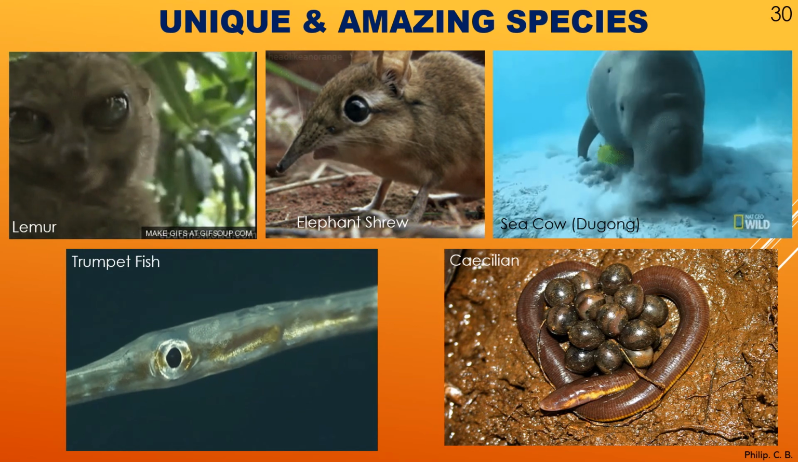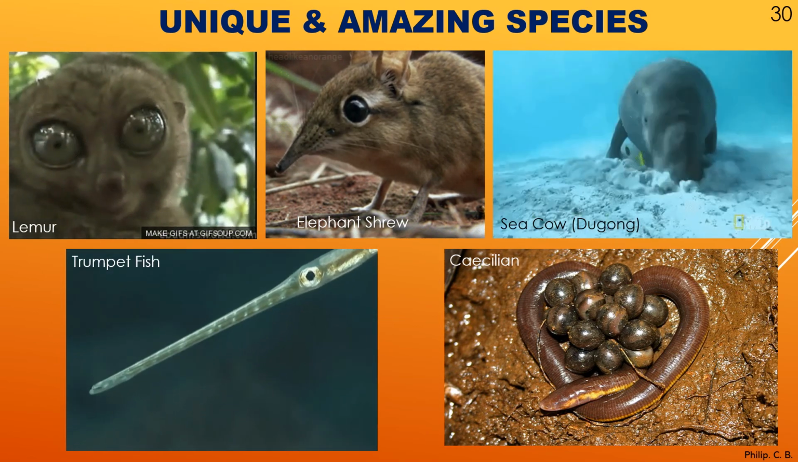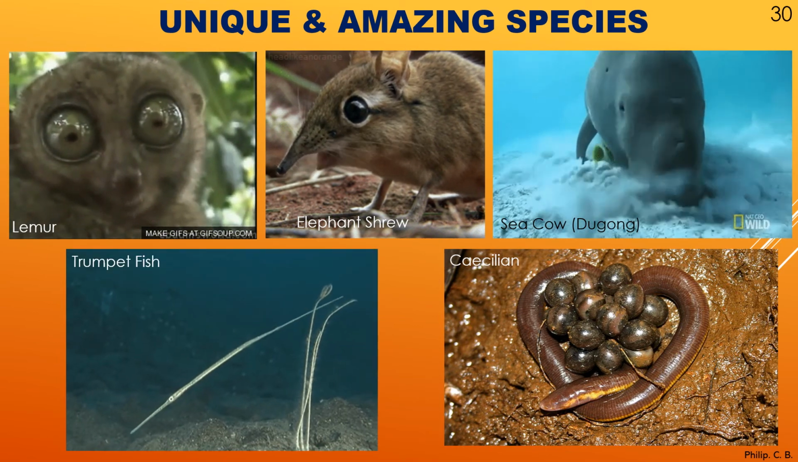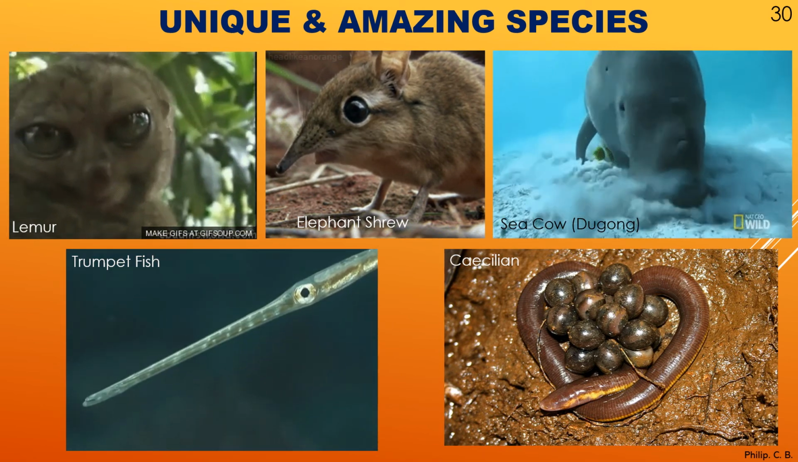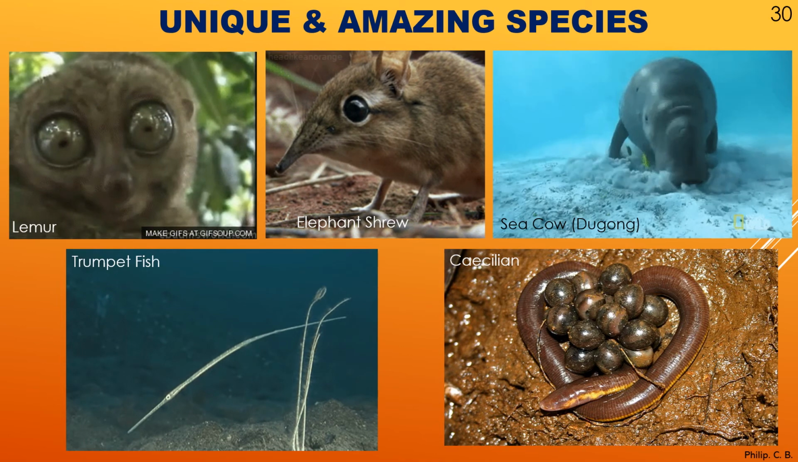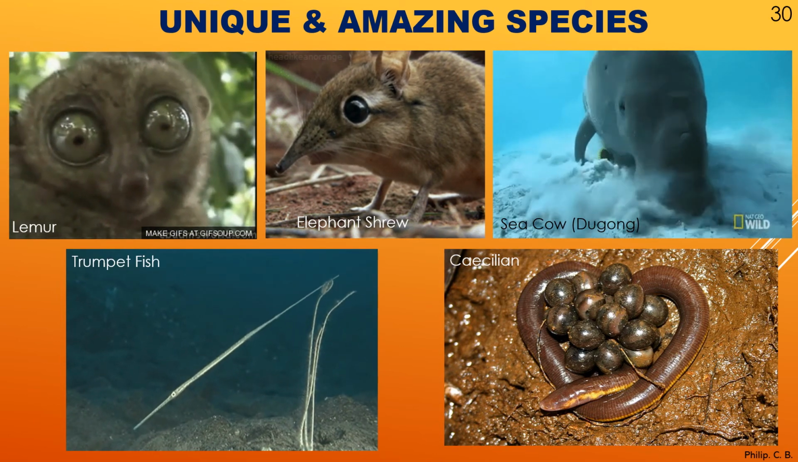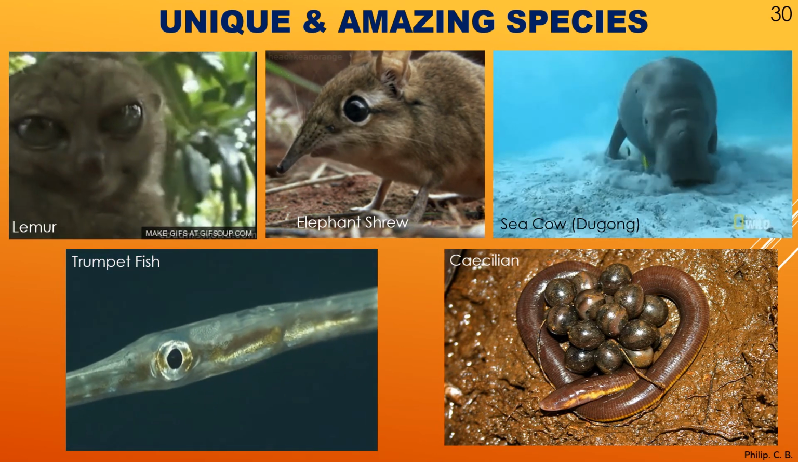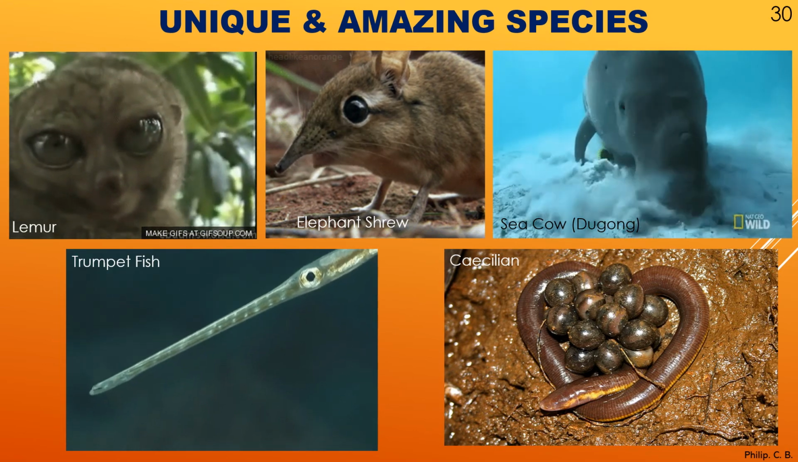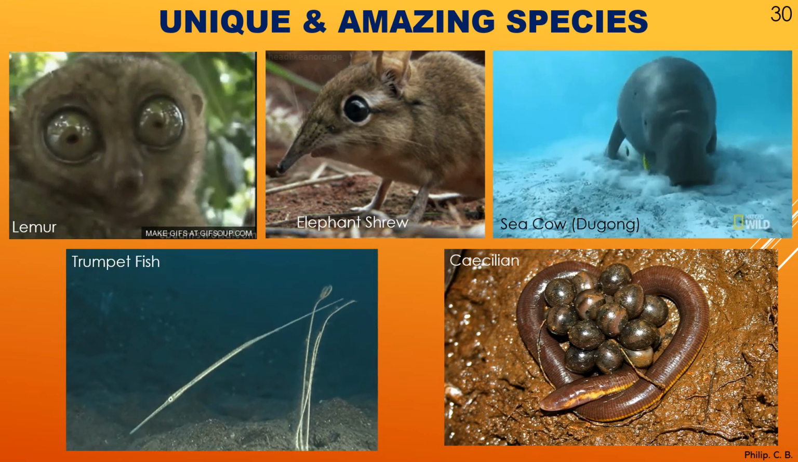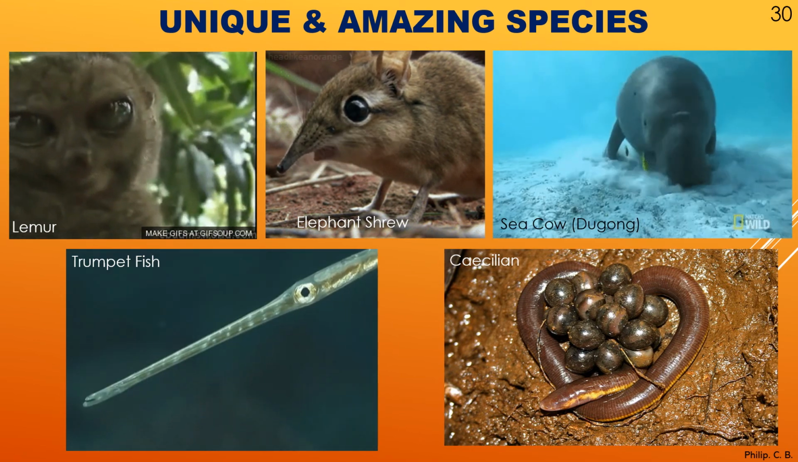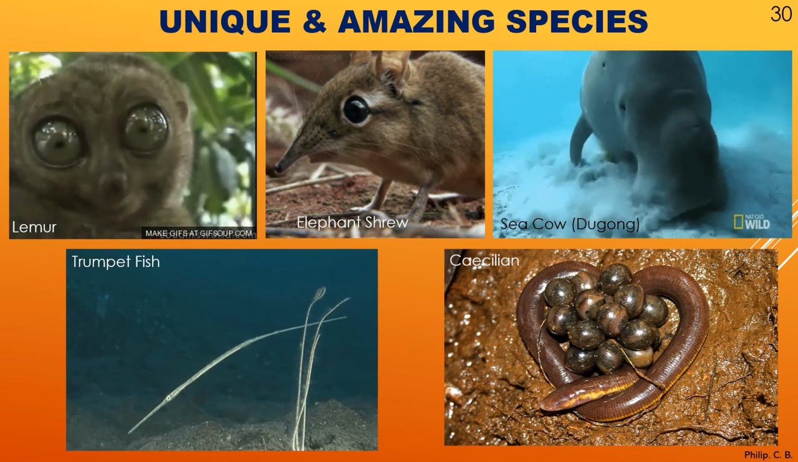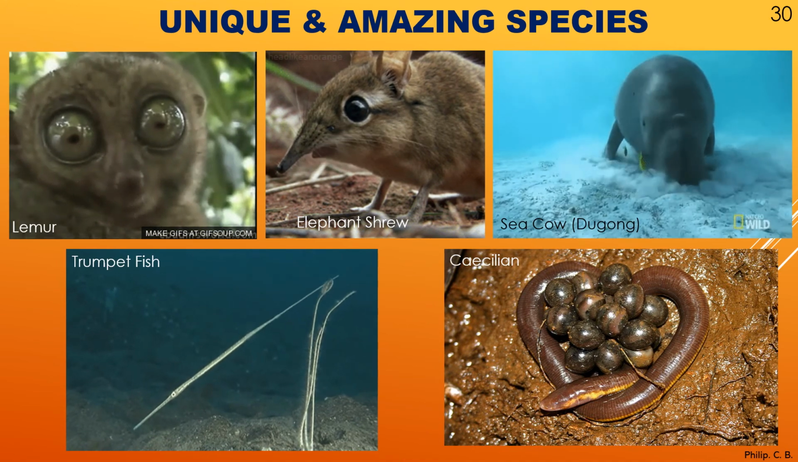Now, the unique and amazing species. So you can see first one, lemur. See how the eyes are widening out. These are actually nocturnal. In case of nocturnal species, the vision is usually less as light is less or dim, so they usually widen their eyes. You can see how it appears. Then elephant shrew, with a trunk like an elephant, that's why the name elephant shrew, which is actually a rodent.